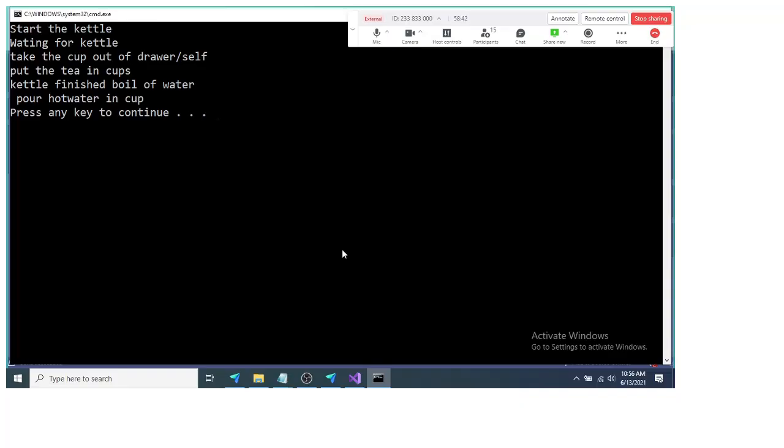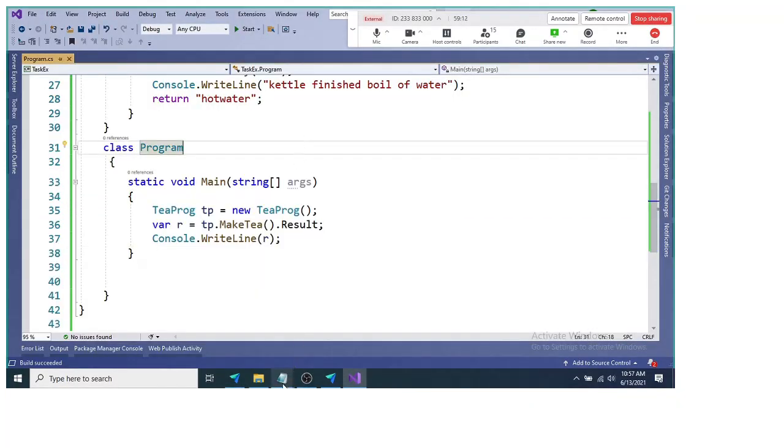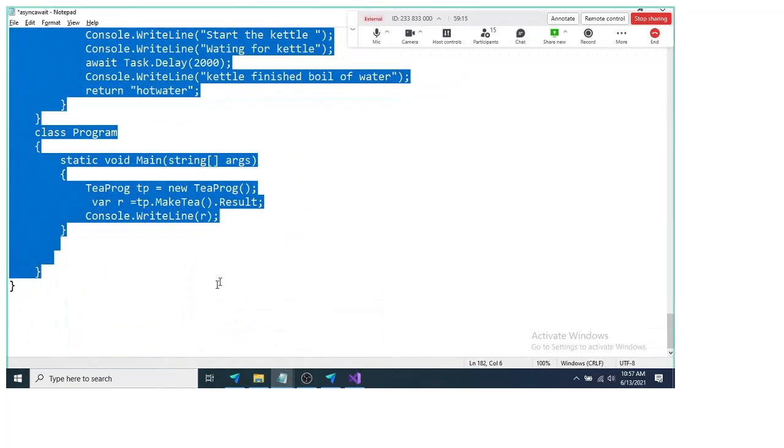So in the programming world, you'll find so many situations like this where you do not need to wait for a lot of things. You want to continue doing some other stuff while something is getting executed. So instead of blocking the execution of the code for that particular thing which is getting executed, we can await that particular thing and we can continue the execution of the regular code using an async method. This way we can use the async and await keywords.